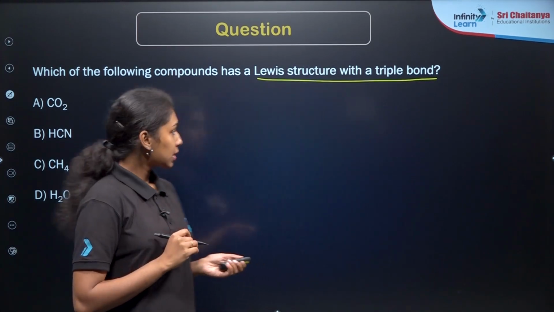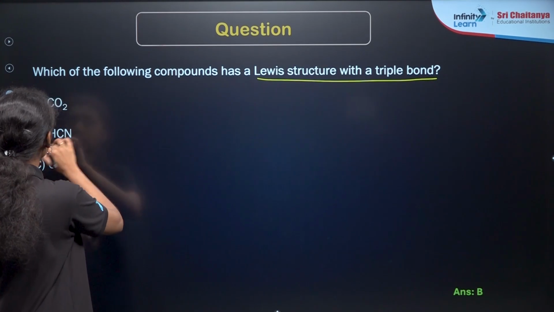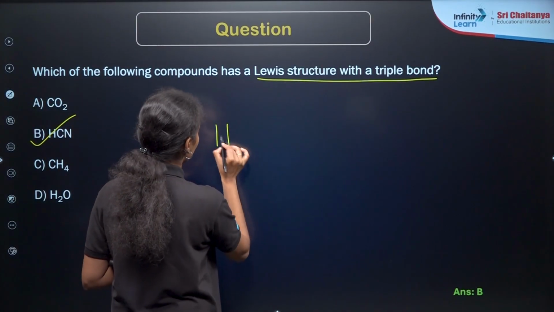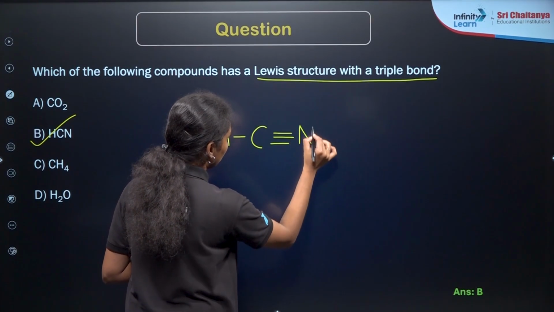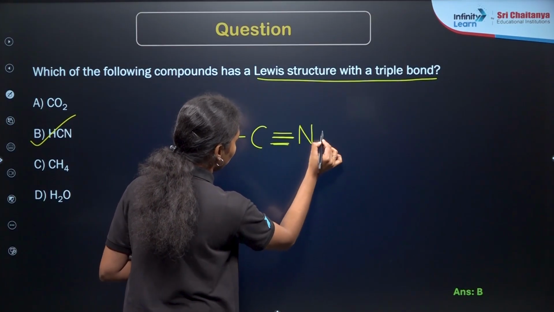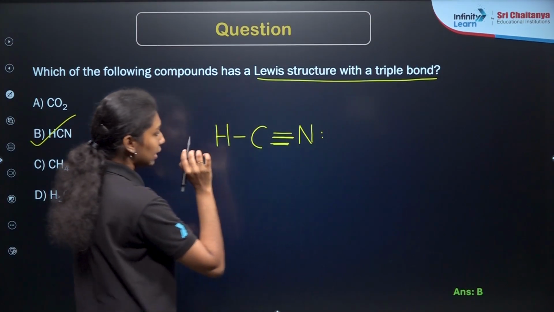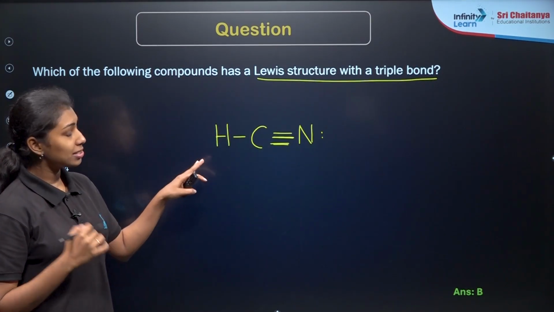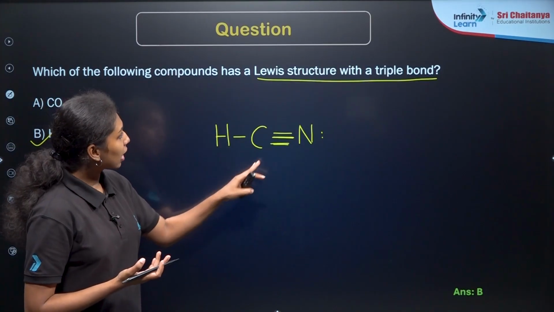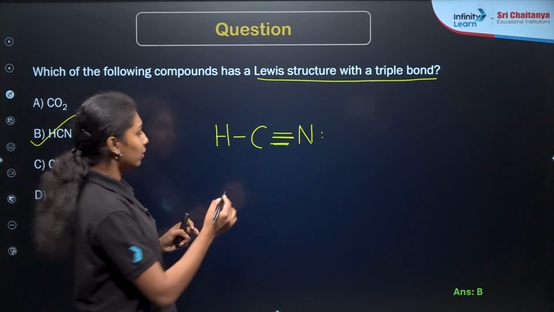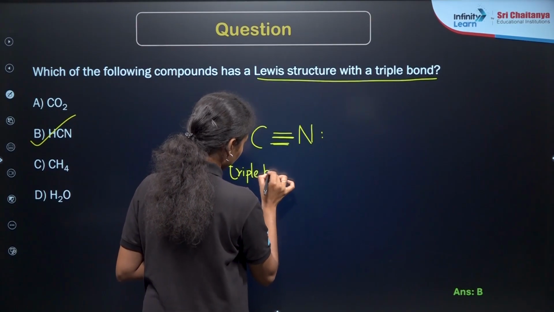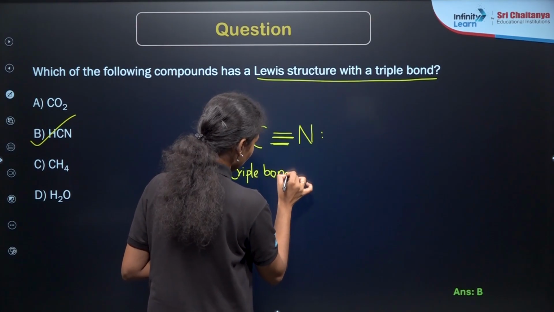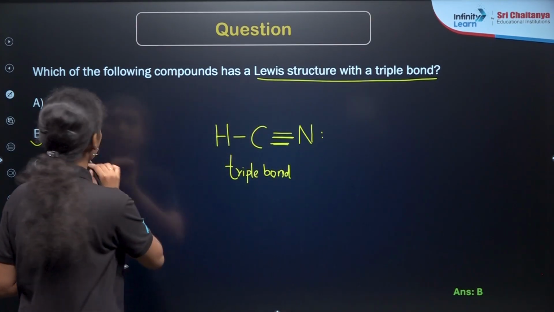So if you are discussing the shape of this molecule HCN, right? This will be the structure. There will be a lone pair present in the case of nitrogen, right? So this is the structure of the cyanide compound HCN here. This is the one which has the triple bond here. So option B will be the correct answer here, HCN.